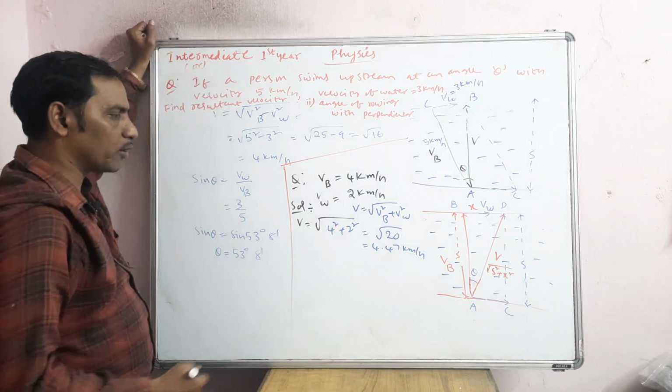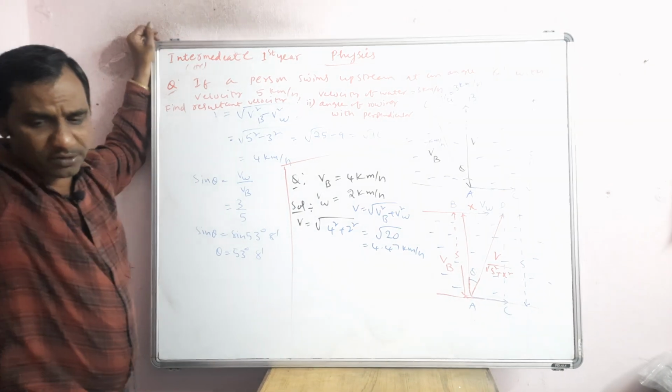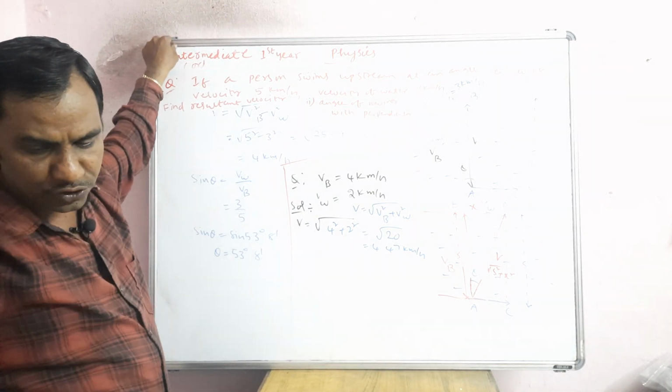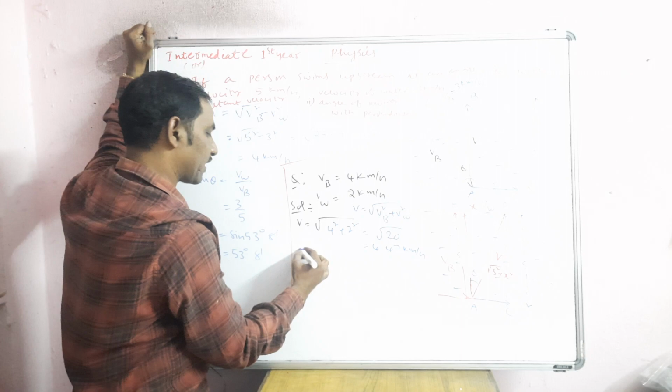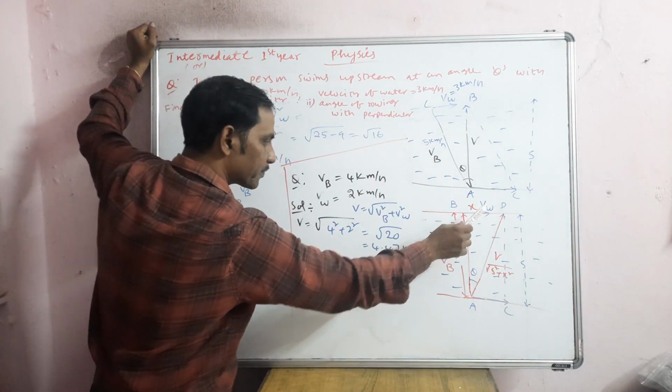Now according to the question, another way we can do it: at what angle should it be rowed, etc. If they ask, you can take sin theta equal to opposite side by hypotenuse.